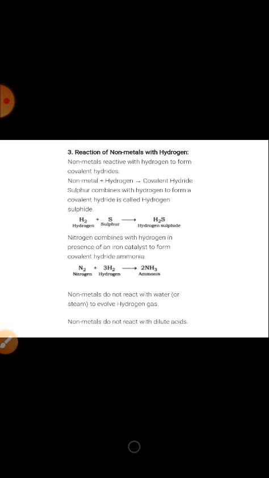Reaction of non-metals with hydrogen. Non-metals react with hydrogen to form covalent hydrides. Hydrogen plus sulfur forms hydrogen sulfide. Nitrogen and hydrogen form ammonia.